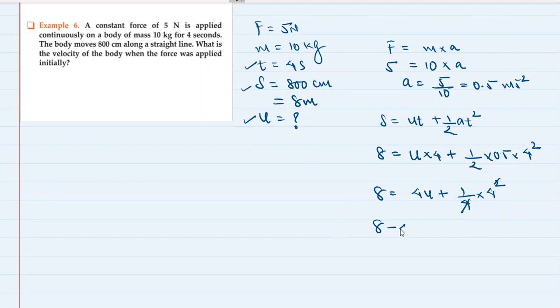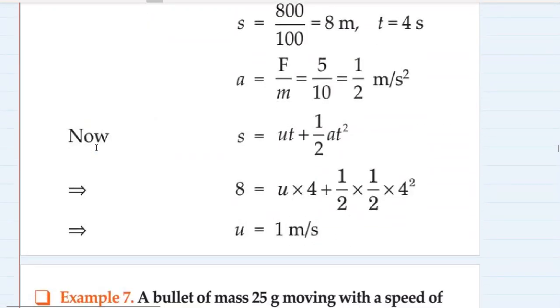So 8 minus 4. This 4 which will remain here will get subtracted from the left hand side, and 8 minus 4 is 4, which is equal to 4u, and u, the initial velocity, is 4 by 4, which is nothing but 1 meter per second. So the body was moving with a velocity of 1 meter per second when the force was applied on it initially. Let's check the answer. Correct.